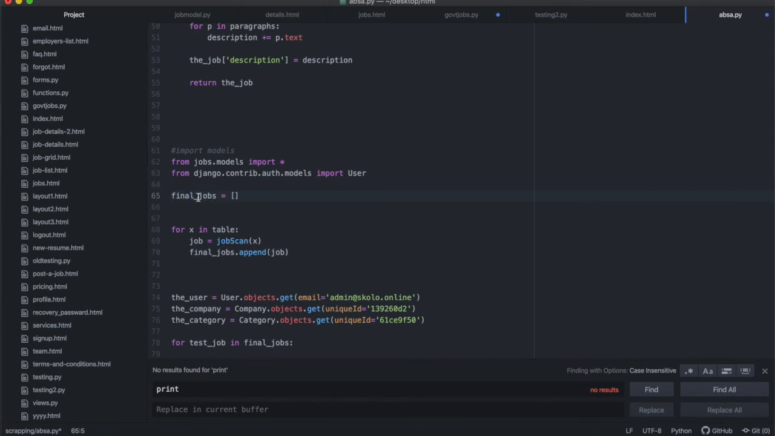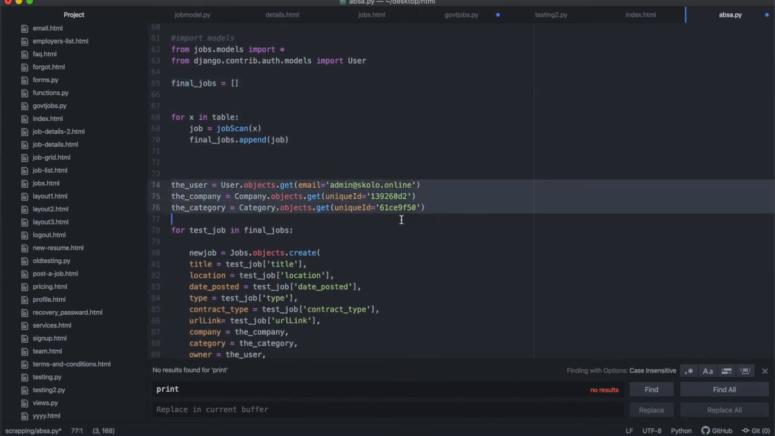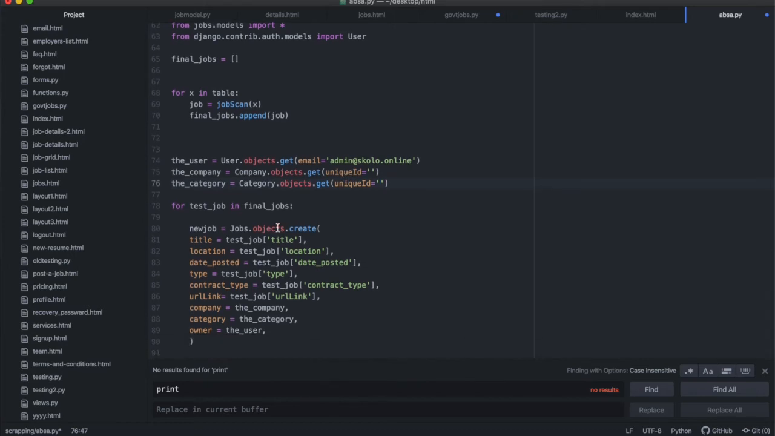Okay, so we're going to again create an array of jobs that's going to fit in here. So once we have that array of jobs, then we're going to collect the user, the company. All right, and then after we've done these, we're not going to save this under government jobs, so we need to fix this. We're going to need to create new profiles for our APSA user. And then after that, we're going to be able to save this.